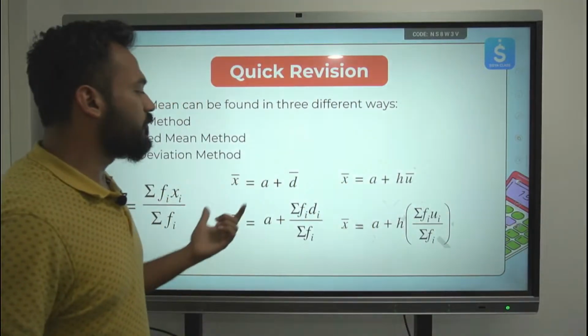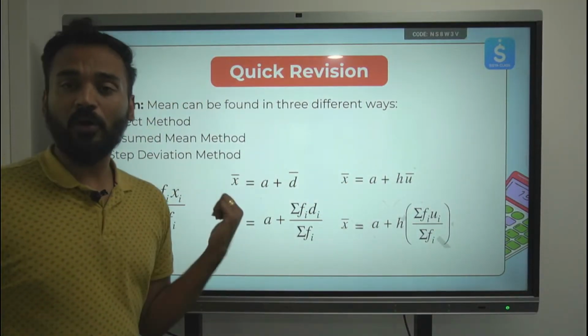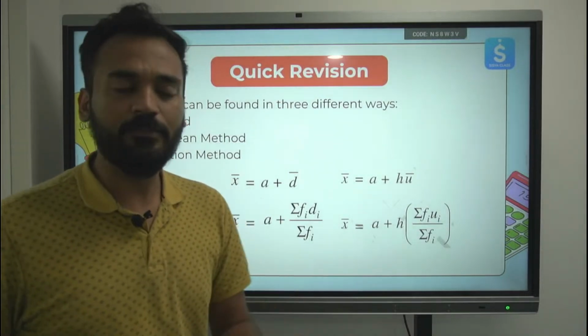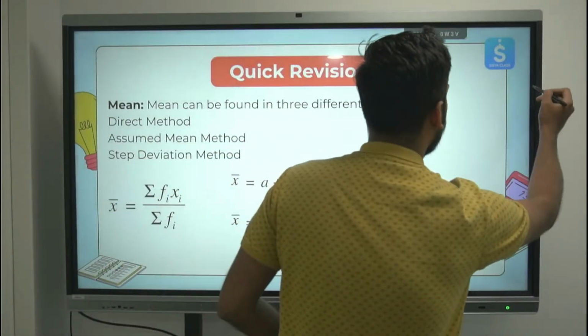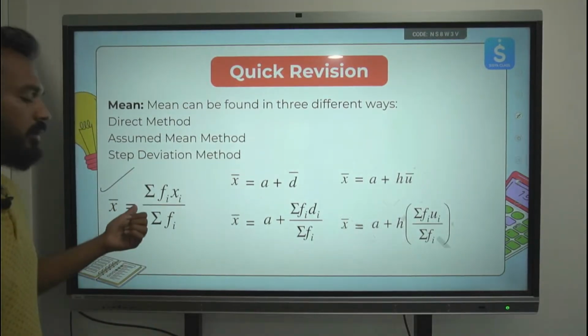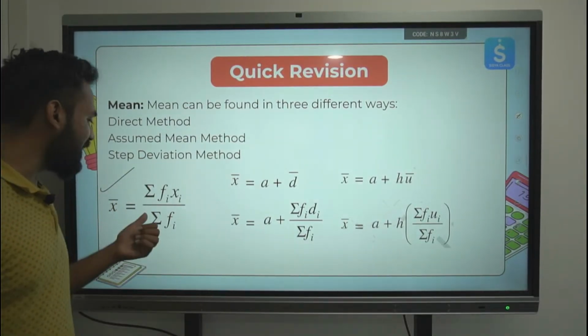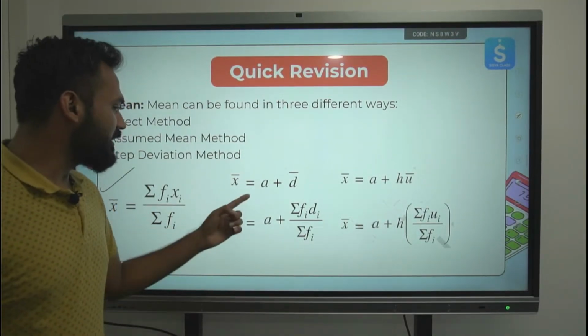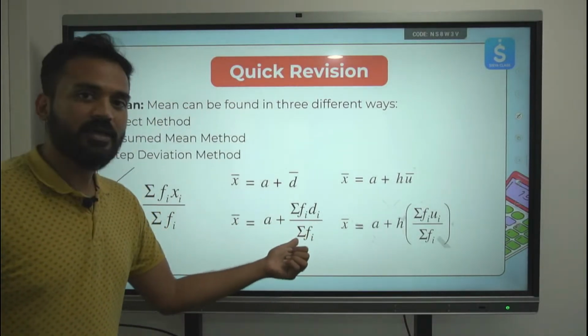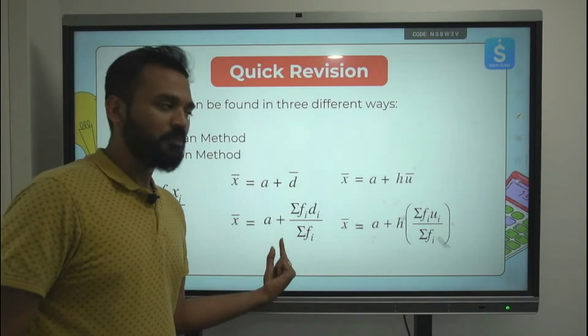Quickly recap the formulas which we learnt in the morning session today. There are 3 methods to find out the mean. The first method is the direct method. The formula is over here. Let me mark those formulas for you. This is the direct method formula. The mean is found using summation of fi xi upon summation of fi. Then we have the assumed mean method, which is summation of fi di by summation of fi, and you add the assumed mean as well.